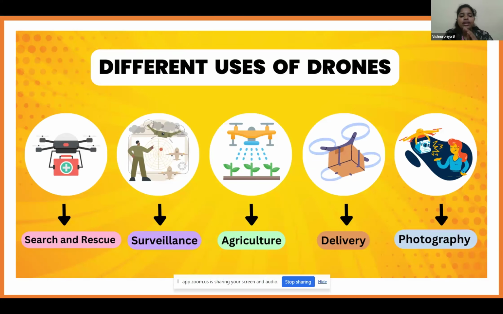The drone is used for search and rescue operation. Next is surveillance. Next is for the agriculture purposes. Next is for the delivery and photography. Currently, all these services are being done using the drone system in India as well as at the international level.